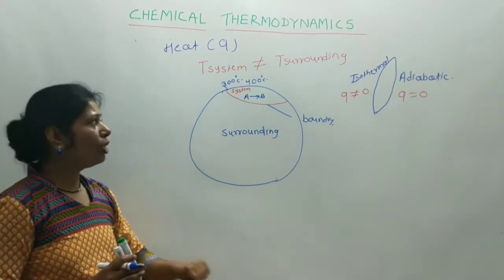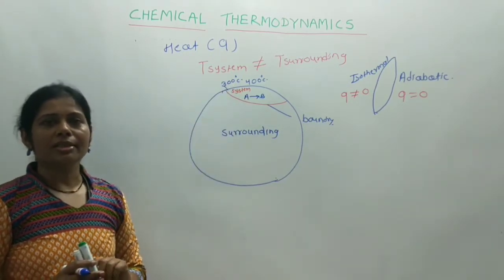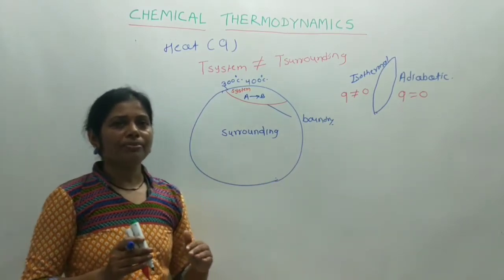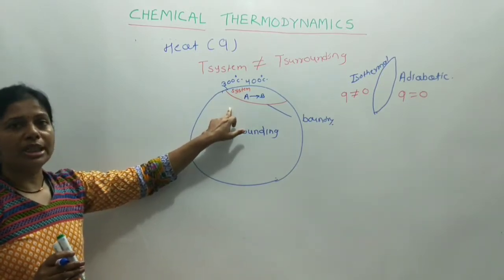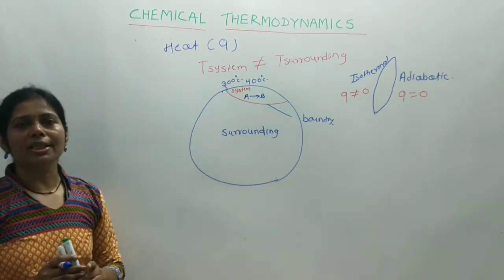That is, we want to maintain the temperature at 300 degrees Celsius. Then what happens? We open one of the windows, and then heat is transferred from system to surrounding till the temperature reaches 300 degrees Celsius.